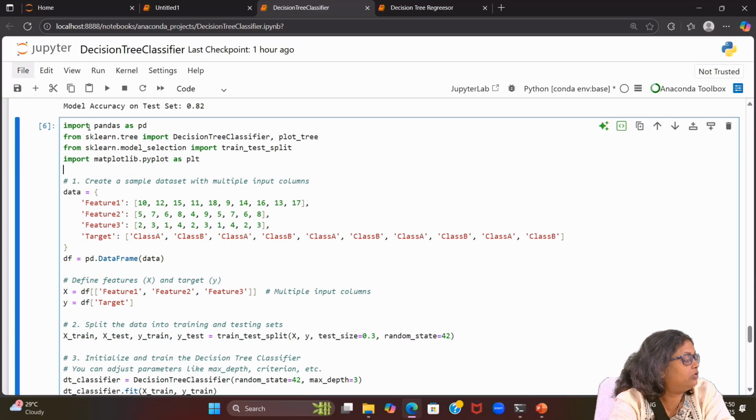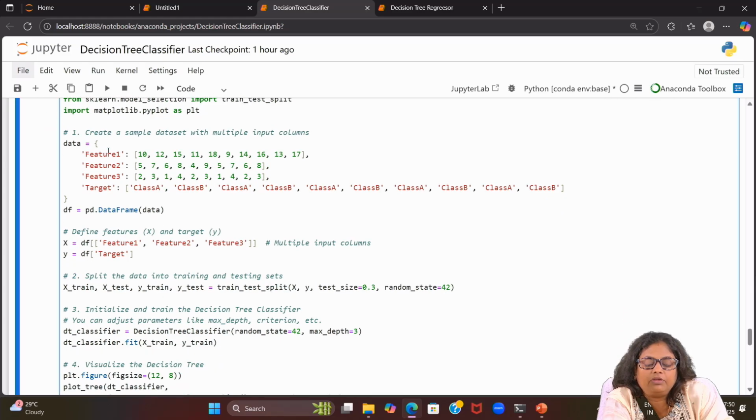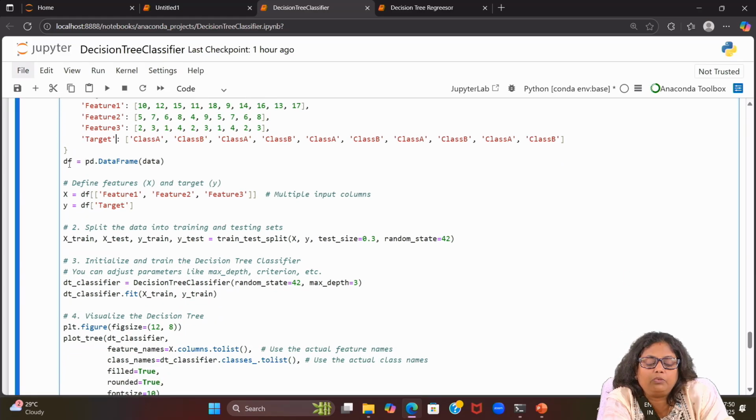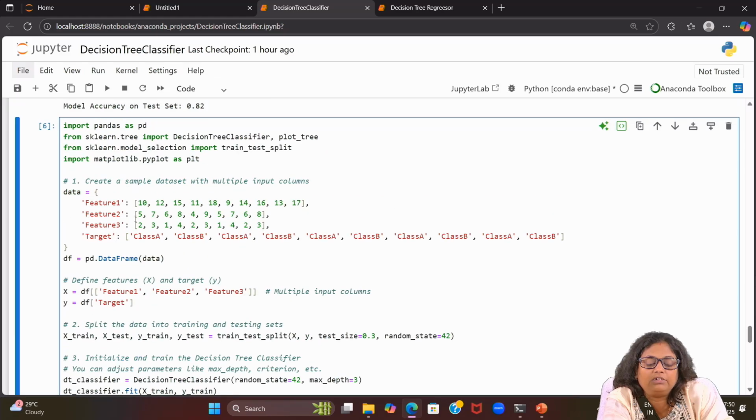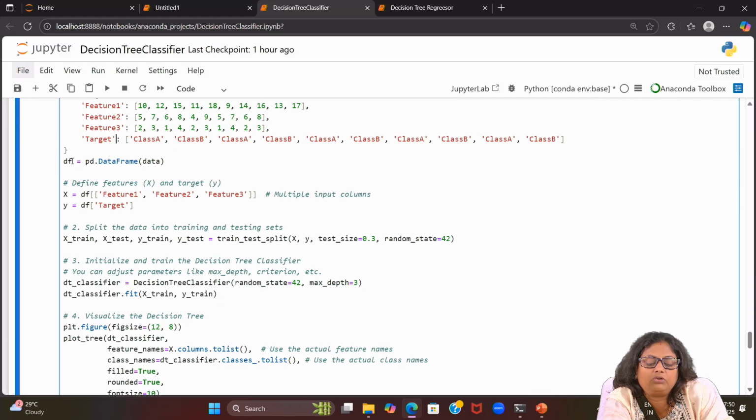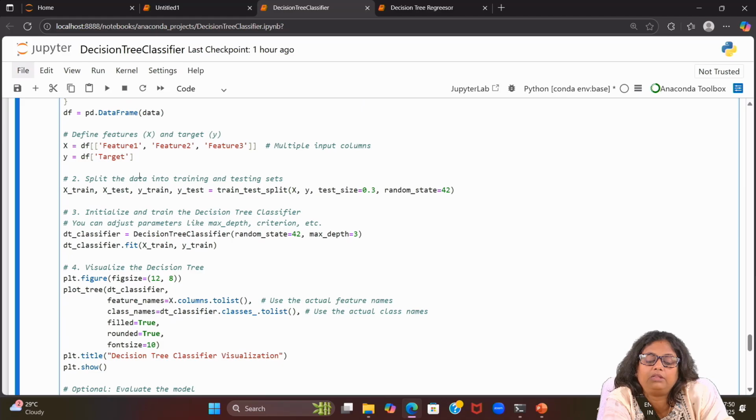Now next we have one more example. I have put it here, and here again I have just created a dataset with multiple input columns. So feature 1, feature 2, feature 3, then target, where I am giving two classes, only class A and class B. So that's what we have here, three feature columns and then target. Then putting that data, which is currently in dictionary format, into a data frame. So df is equal to pd.DataFrame and then data.